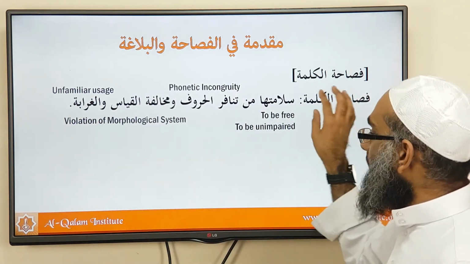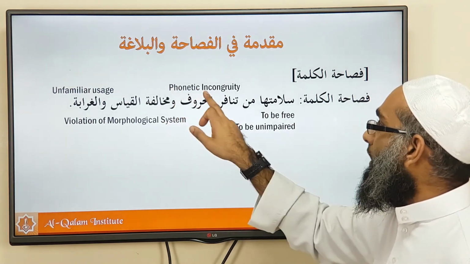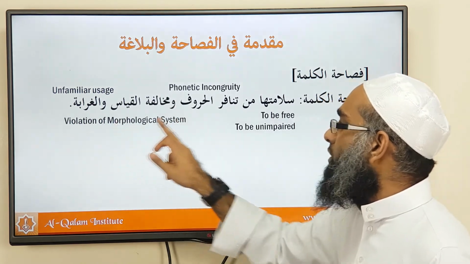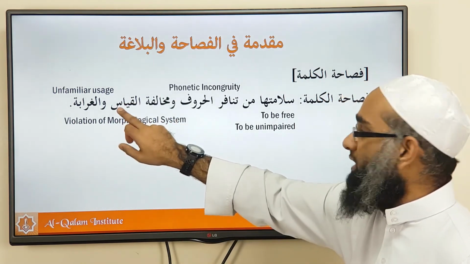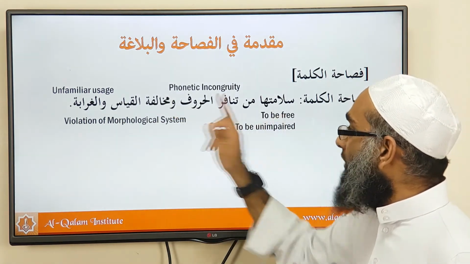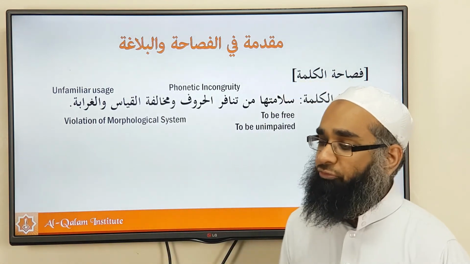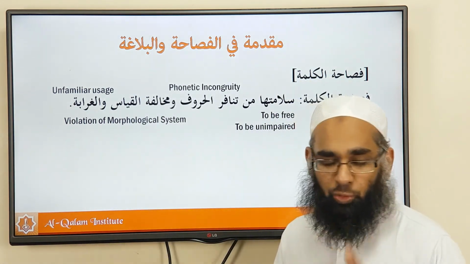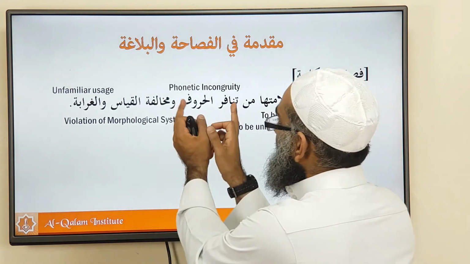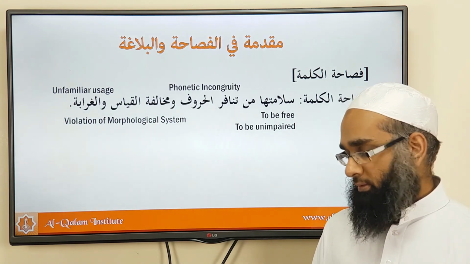So the eloquence of a word is its being free from tanafur al-huruf, phonetic incongruity, wa mukhalafatil qiyas, and violation of morphological system, meaning going against the rules of sarf. Qiyas here in this book means rules of sarf, and free from opposing the rules of sarf. And wal gharaba, and it's free from unfamiliar usage. Okay, you understand? And obviously now, we have to discuss each one of these three individually. We do that next, inshallah. Understand? Okay.